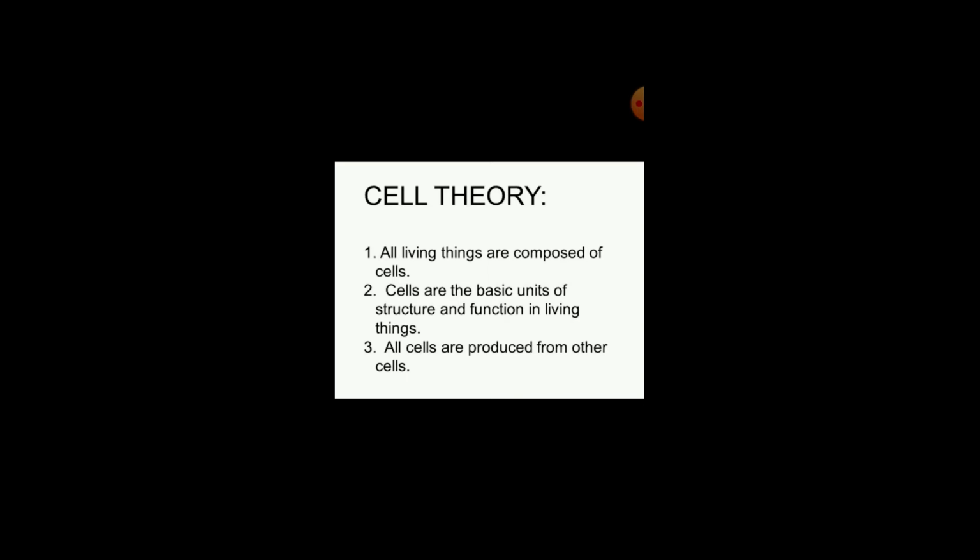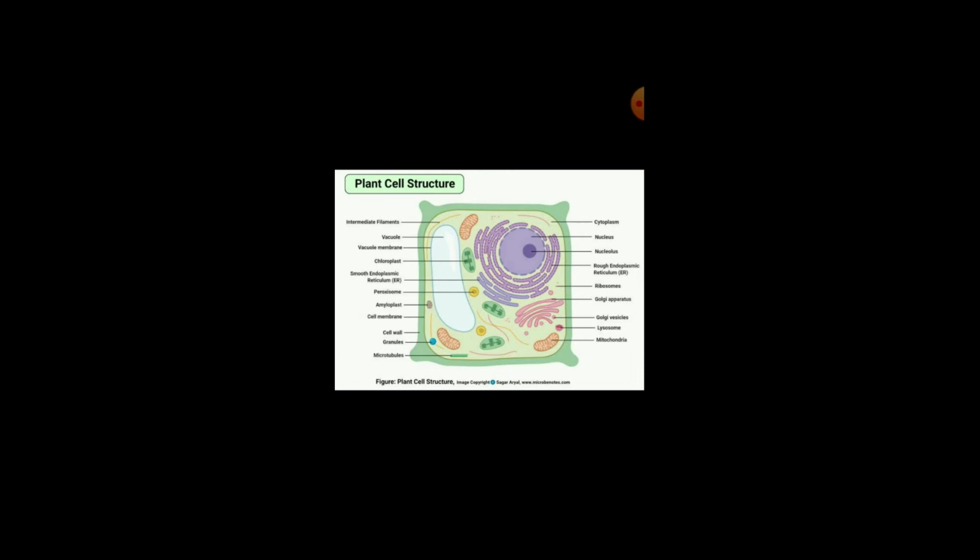Now it is clear that the structure of a cell is very complex, because a cell is very small, microscopic, but it is able to perform so many functions. It is the basic unit of all living things, so it is complex enough to perform all these functions. First of all, we can study the structure of a plant cell. Look at the illustration, look at the figure.